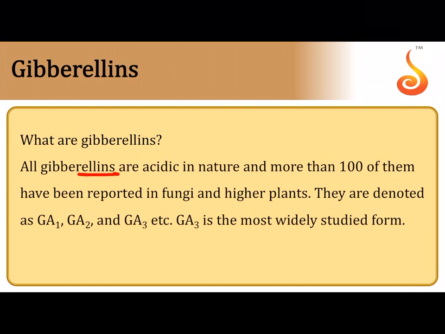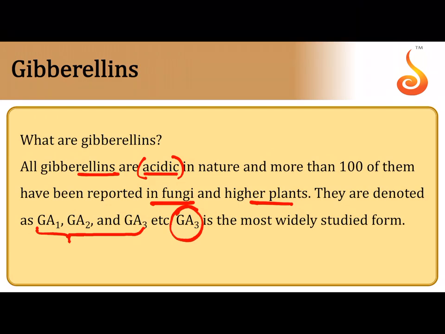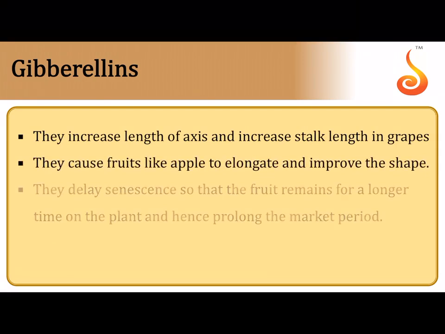Now, what are gibberellins? They are acidic, and we already learned that they have isoprenoid units. They are terpene compounds. They are mostly reported in fungi as well as higher plants, and different forms or versions of these gibberellic acids have been identified. The most widely studied form is gibberellic acid 3, that is GA3.